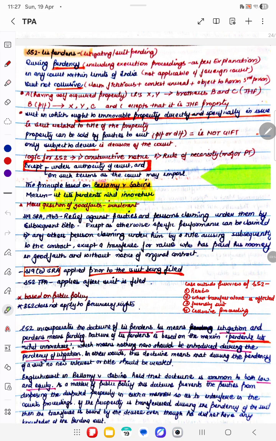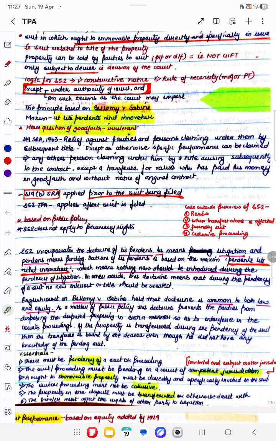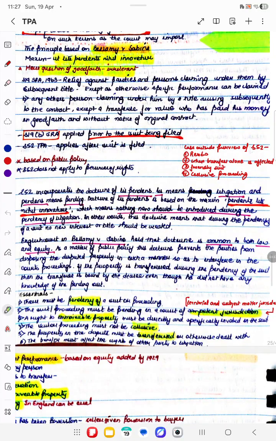However, there are certain exceptions. It could also be sold under the authority of the court or under the terms which the court can impose. This principle is based on the landmark case of Bellamy versus Sabine. After that, it was incorporated in the Transfer of Property Act. Further, we need to see how we can frame the answer for Section 52.